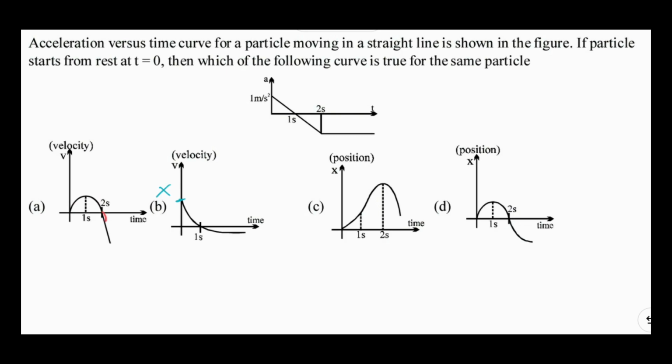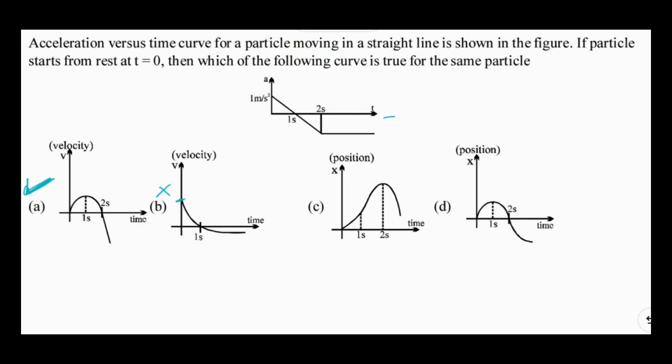And thereafter the velocity time graph is a straight line, which represents that acceleration is constant, and this straight line has a negative slope, so acceleration is constant but negative. So I am observing that option A is correctly matching. This acceleration time graph will definitely give me the velocity time graph as in option A.